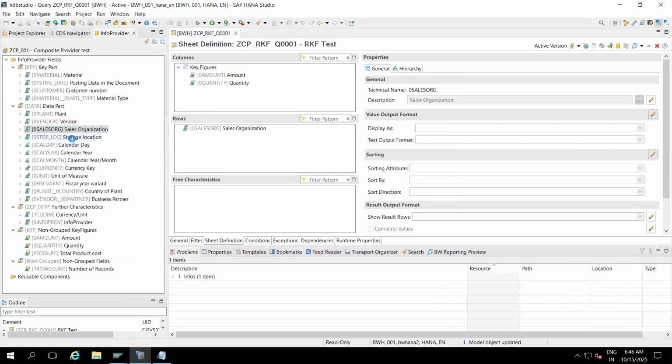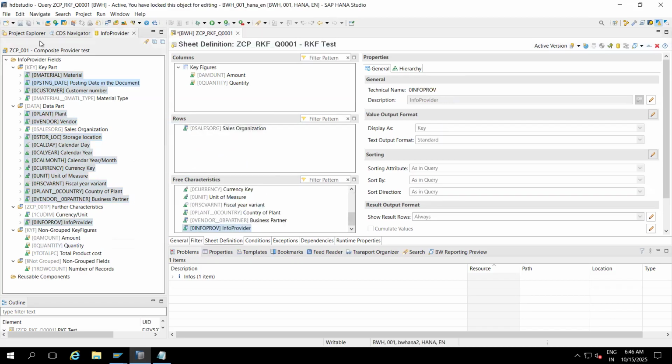Whatever you don't want to analyze, you can keep in the free characteristics. Whatever you want to analyze in the report, you can keep in rows. The remaining key figures you can keep in the columns. At one time you can bring all of this, and save it.